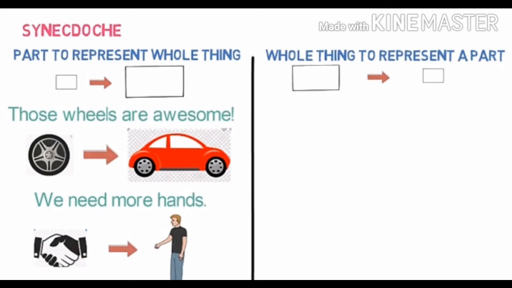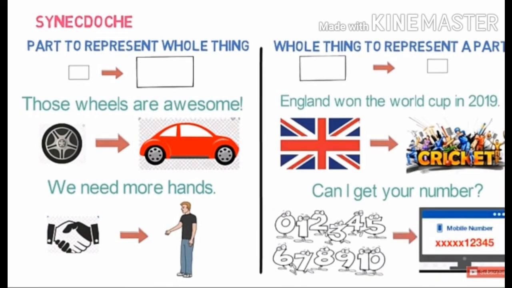The next example, we need more hands. Here hands means full man we are talking about. So we can say that synecdoche is used here. Now let's see the examples where whole thing is representing a part. For example, England won the World Cup in 2019. Now here England, it is representing the cricket team of England and not the full country. It means England word is used to represent English team.